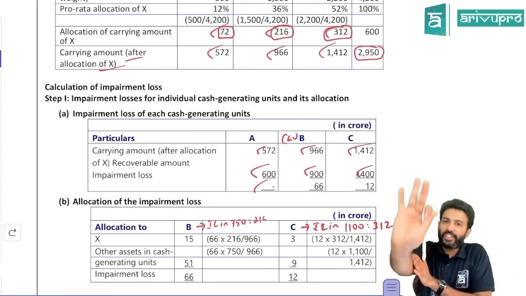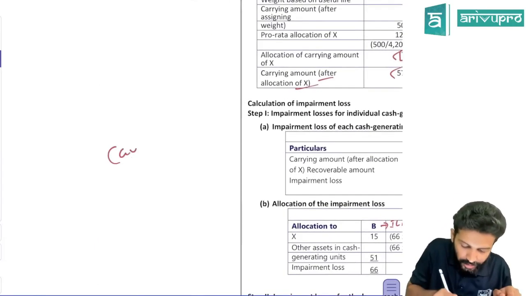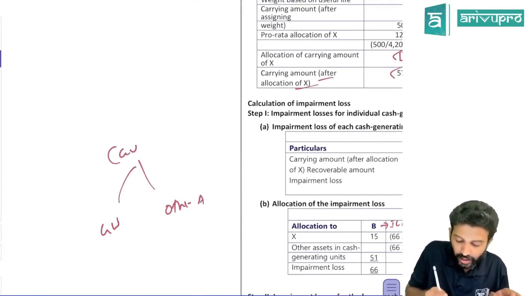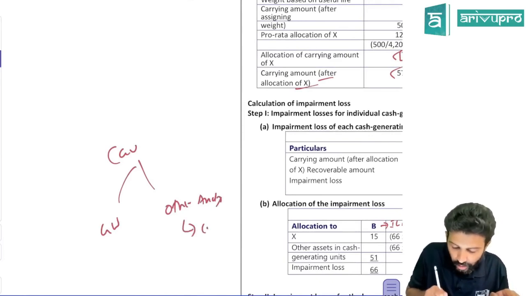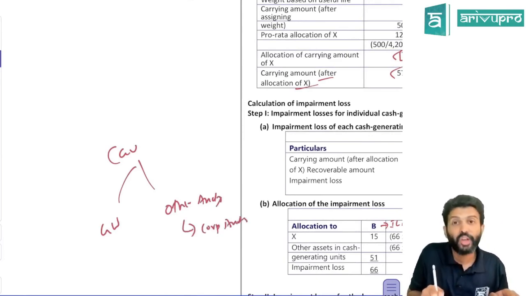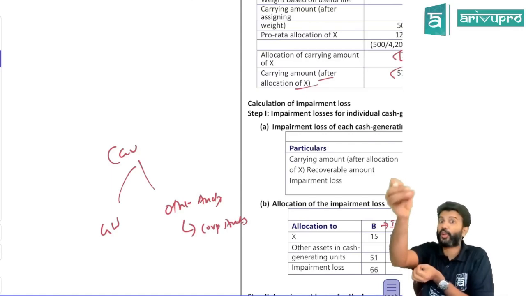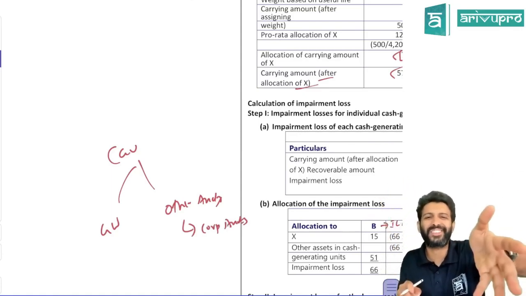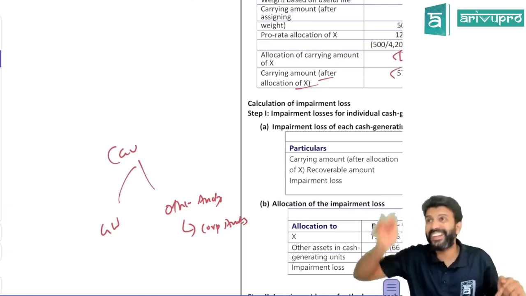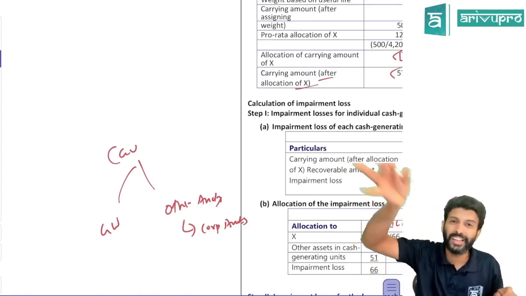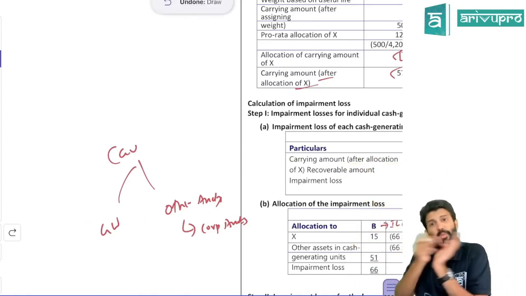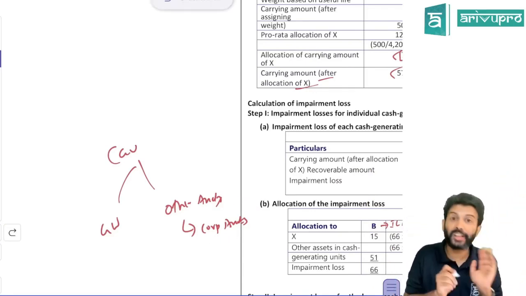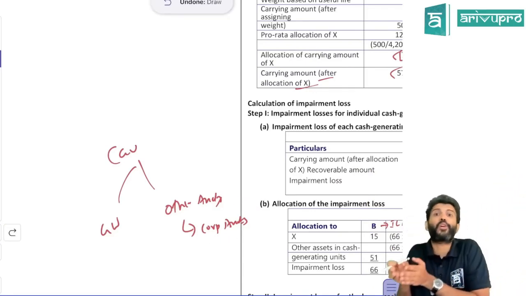So whenever a CGU is impaired, first you will allocate the impairment loss to goodwill. Then you will allocate to other assets. Other assets here includes your corporate assets also. So don't apply the same drama of goodwill for corporate assets also. For goodwill we impair because goodwill is really not an asset, sir. You paid some extra money, hence Ind AS 103 is saying show it as goodwill. So it is really not an asset. Hence the moment you get a chance, standard is saying write it off first. But corporate asset is an actual asset. So don't apply goodwill treatment for corporate assets.